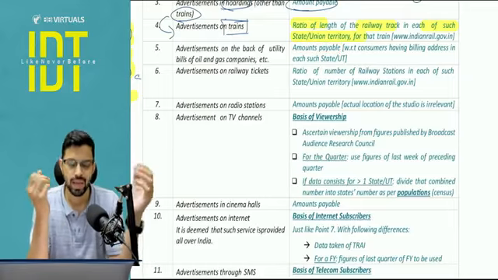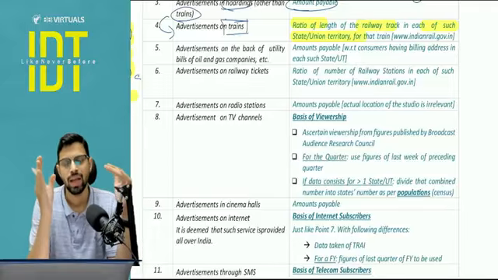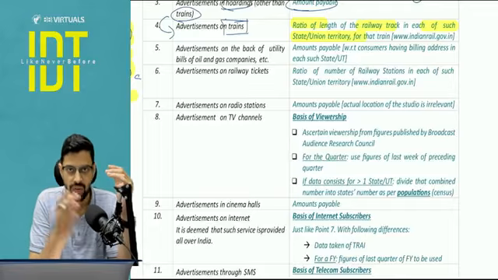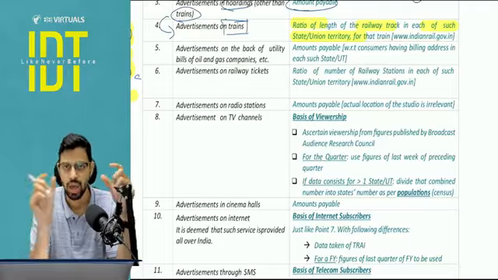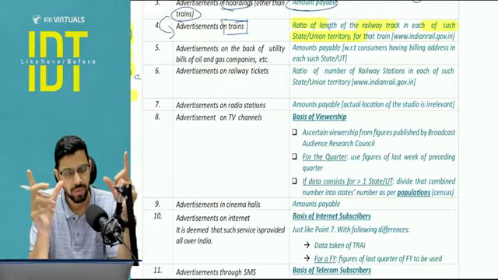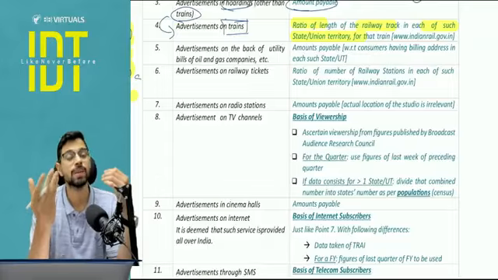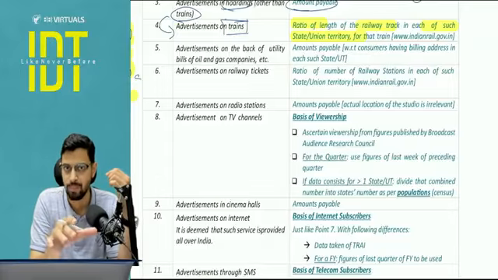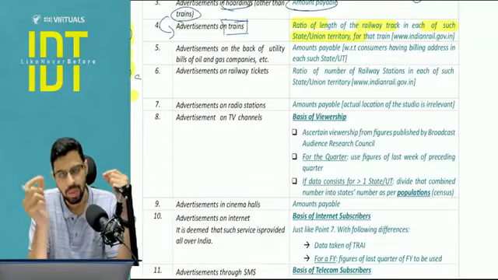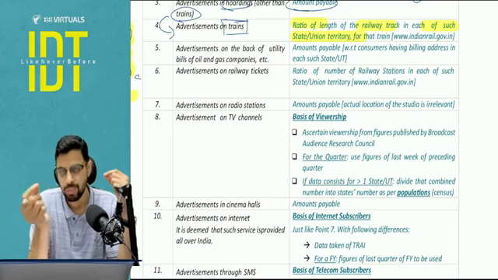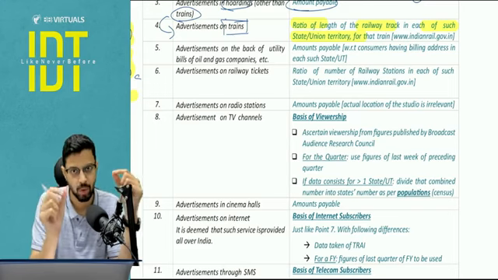So the person giving the tender will also decide how many customers you have in Delhi, and how many customers you have in Maharashtra. Accordingly the amounts payable will be decided: if there are a large number of customers, they will pay you more, because chances are more people will see that particular advertisement. That ratio of amount payable will decide the bifurcation of my invoice value.